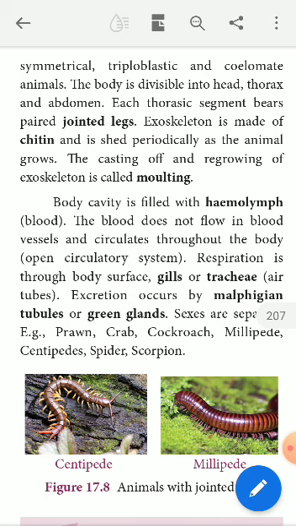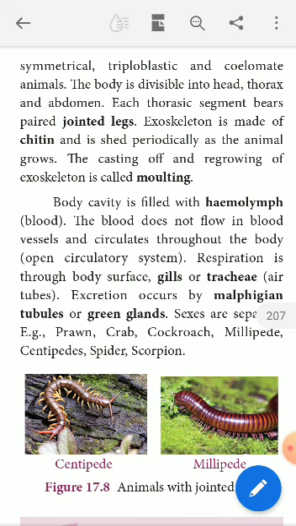The skin which has the dead cells will be removed from the body of the animals. Then the regrowing of the exoskeleton will occur. So the periodical shedding of skin from the body of animals is termed ecdysis, which is also known as molting. This is a characteristic feature of arthropods.